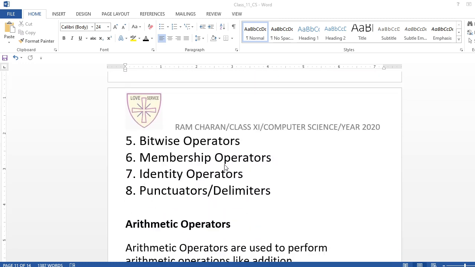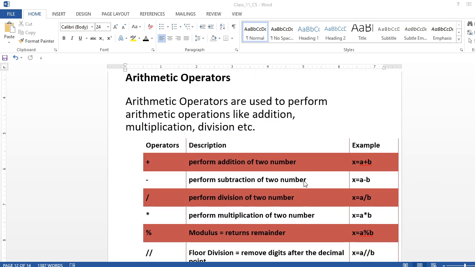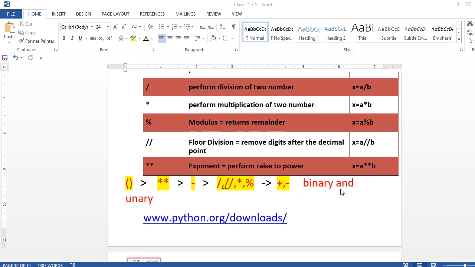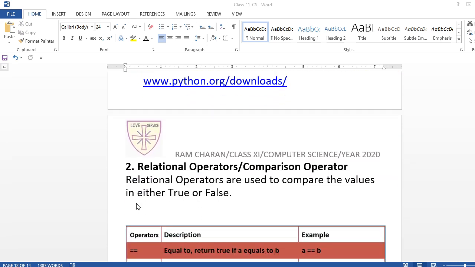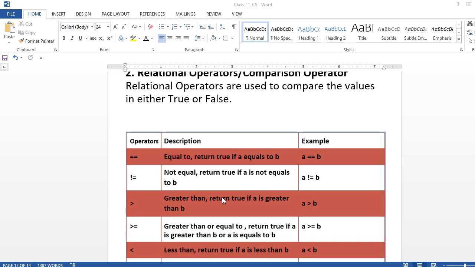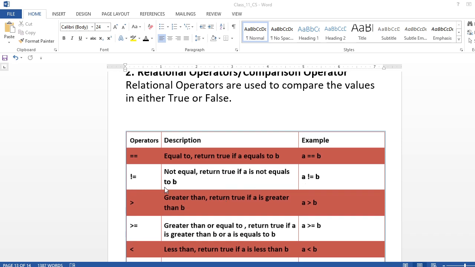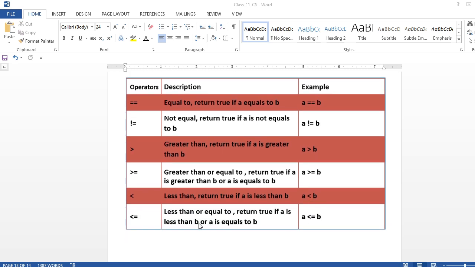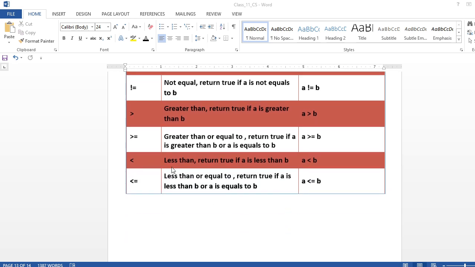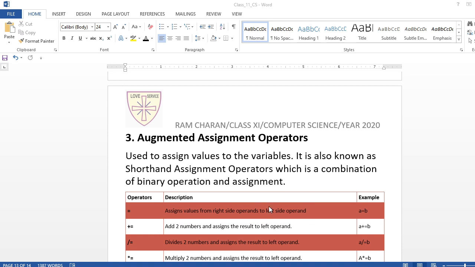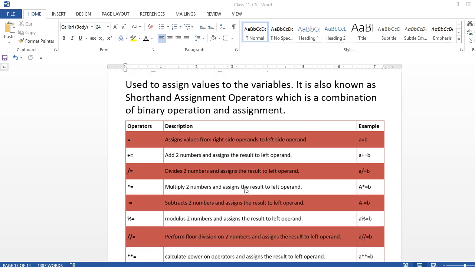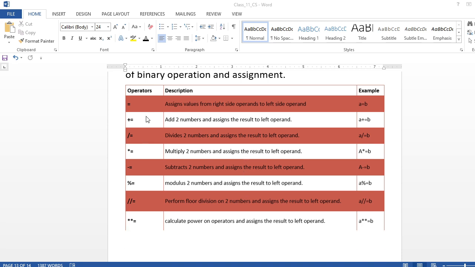Here you see arithmetic operator we have seen all. In that precedence also we have seen binary, unary. Binary works upon two operands and unary works upon only one operand. Then we have seen relational operator that is used for comparison: equal to, not equal to, greater than or equal to, less than or equal to, less than. After that we have seen assignment operator, which assigns a value from the right hand side to the left hand side.